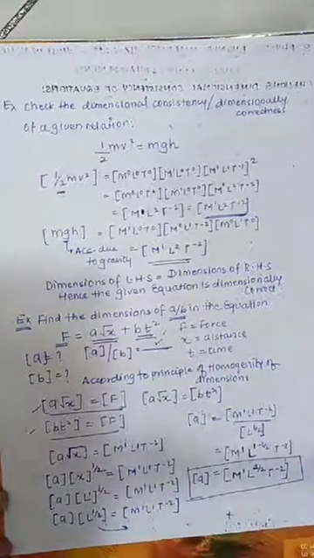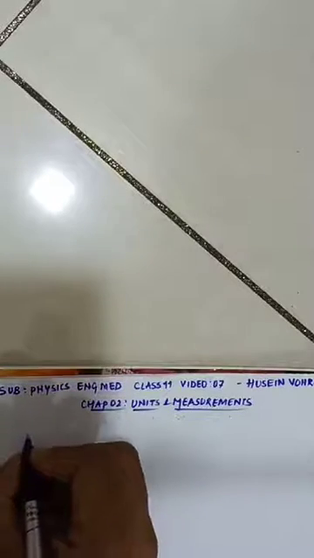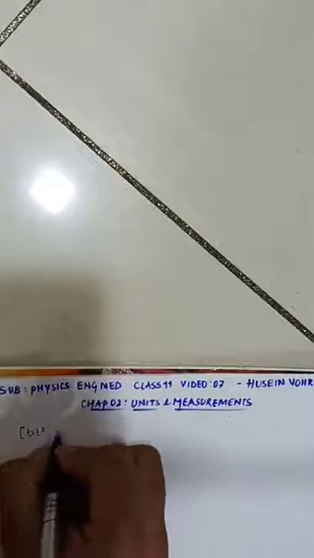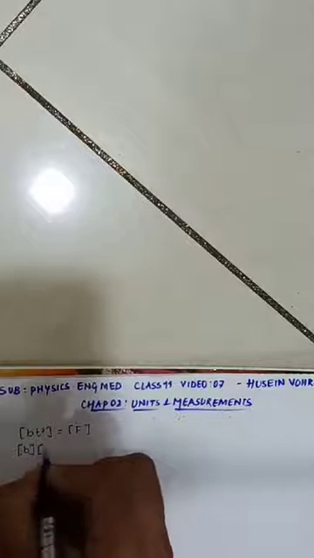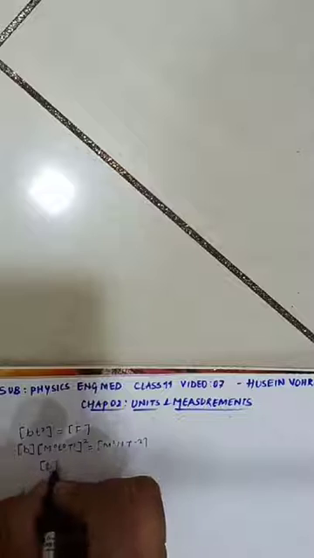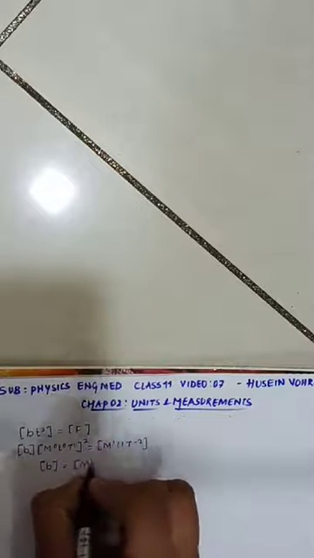Is this clear? Now we have to find B. What is the equation for B? That is B t square, which is again equal to F. So for B, T means time, so M^0 L^0 T^1 raised to square. For force it is M^1 L^1 T^-2. So for B I get M^1 L^1 T^-2 divided, downstairs, by M^0 L^0 T^1 whole square.